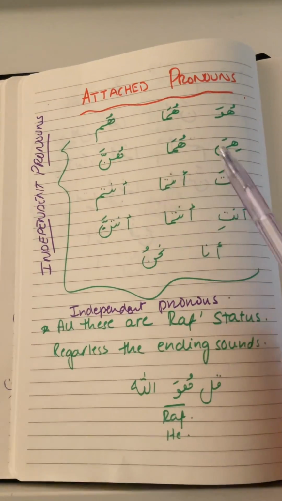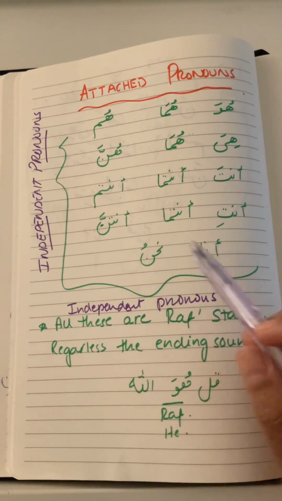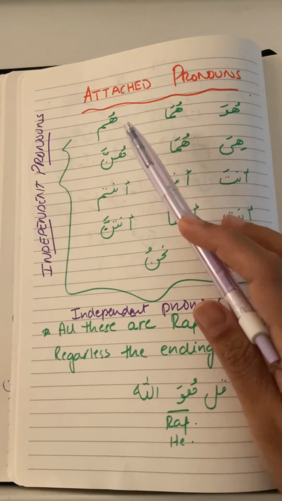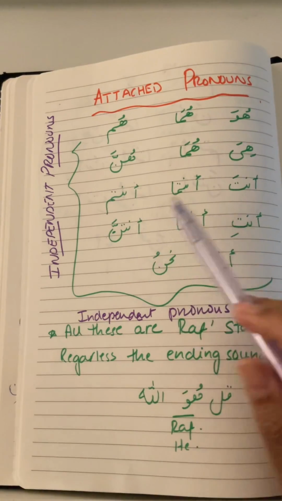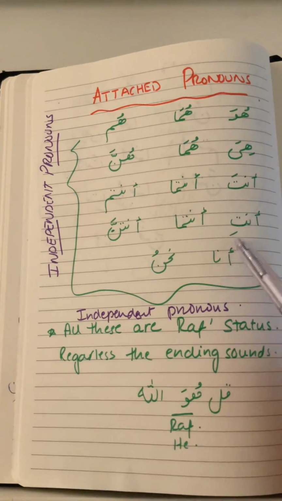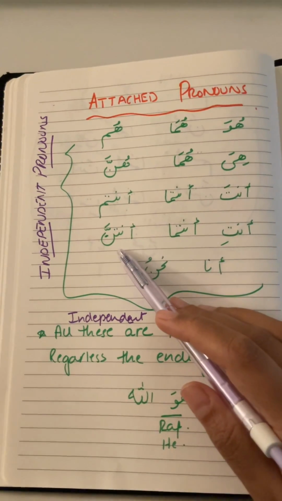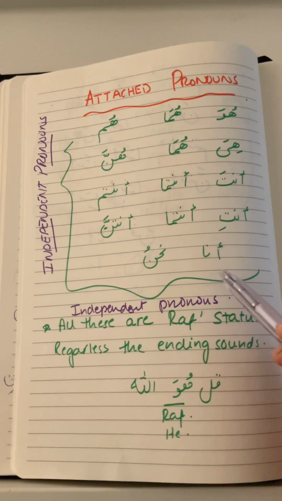Huwa, huma, hum, hiya, huma, hunna, anta, antuma, antum, anti, antuma, antunna, ana, nahnu. And we all know the meanings: he, both of them, they; hiya is she, both of them feminine, hunna they feminine; anta you, both of you, all of you, and you feminine, both of you feminine, and all of you feminine. Ana is I and nahnu is we. So these are the independent pronouns.